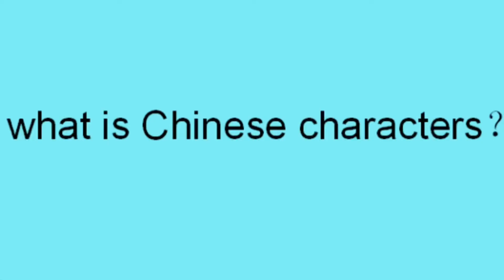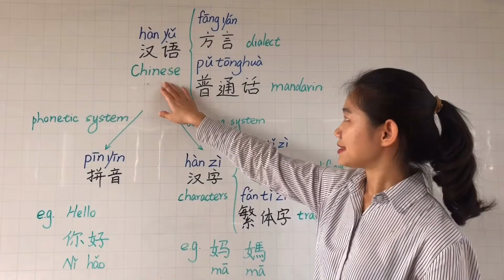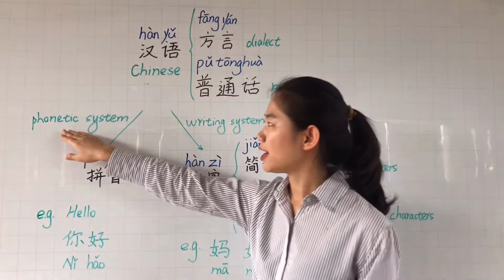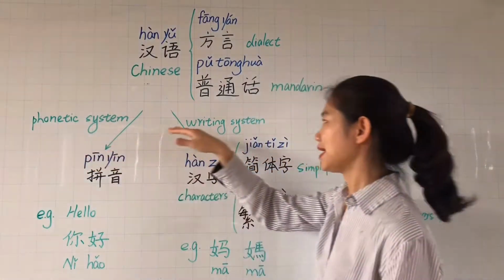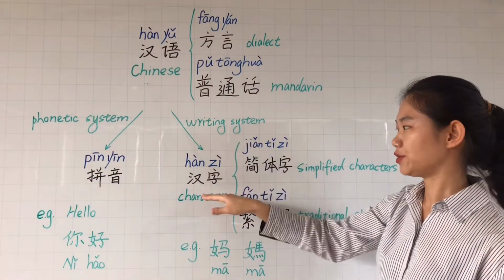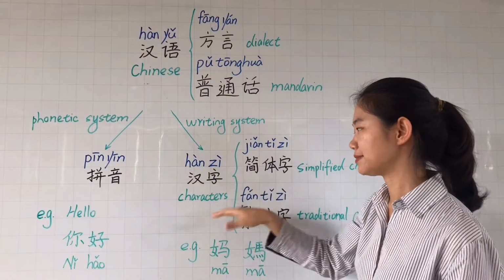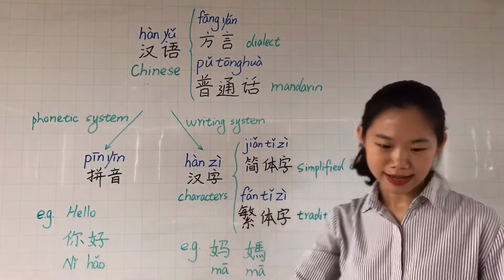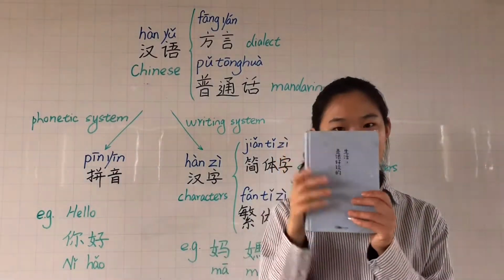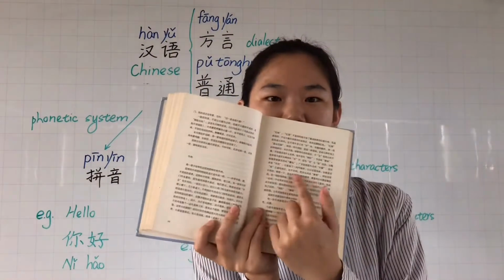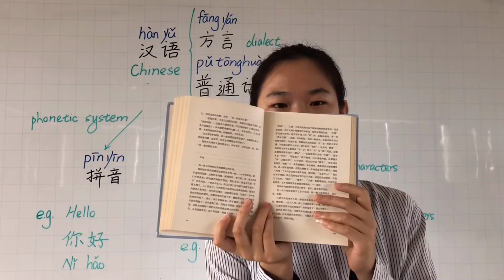The second question is, what is the Chinese characters? In Chinese, in Hanyu, we have two systems. The first one is the phonetic system. The second one is the writing system. The writing system, we use Hanzi to write. Hanzi is the Chinese characters. Look at this book. All of the words are Chinese characters.